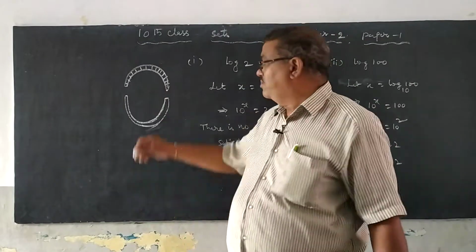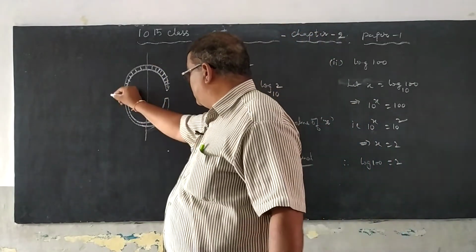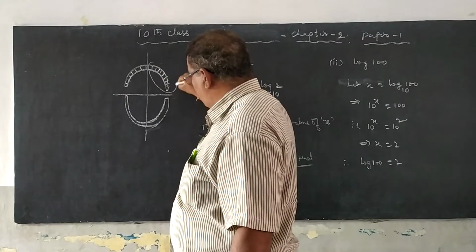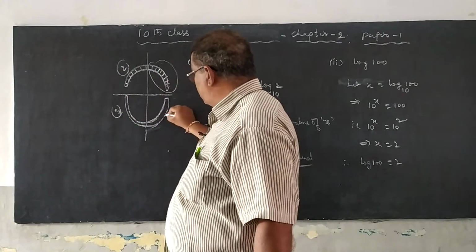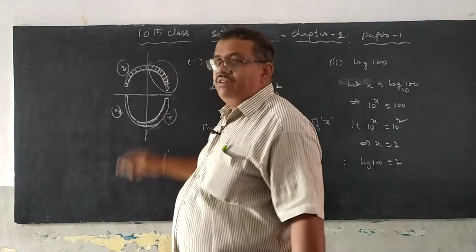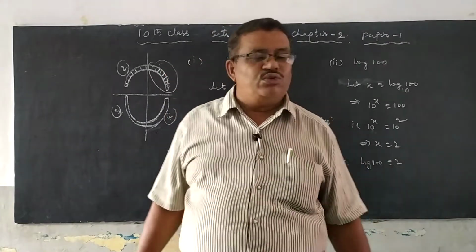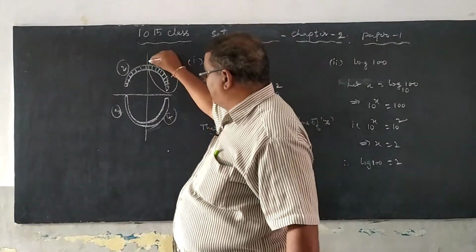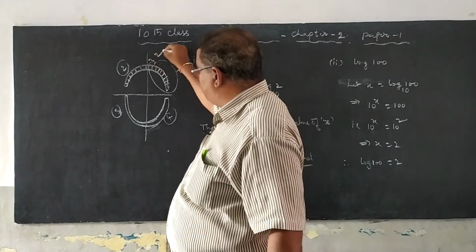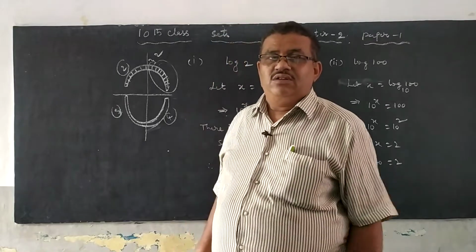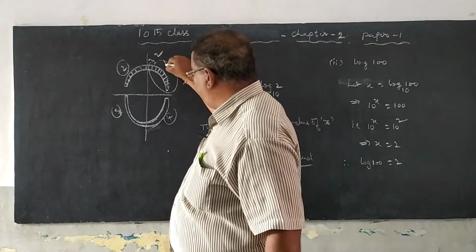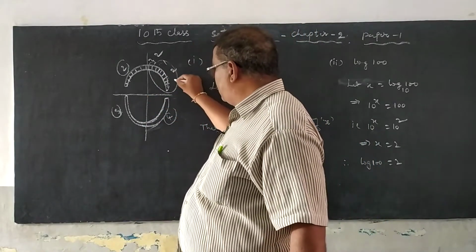In this 36, we will divide it into 4 parts: first part, second part, third part and fourth part. Each contains 2 incisors, 1 canine, 2 premolars, 3 molars.